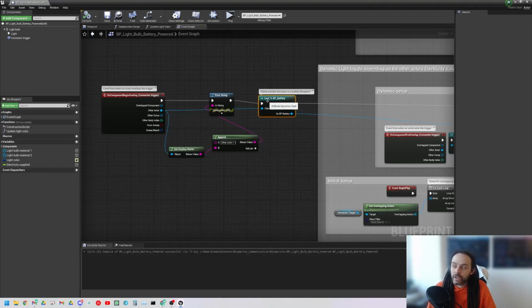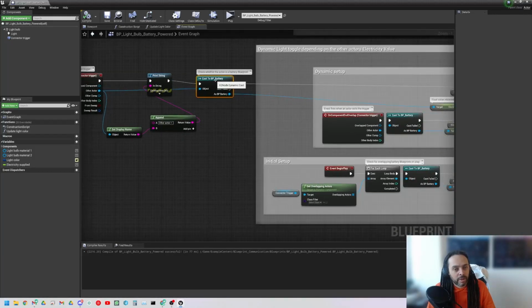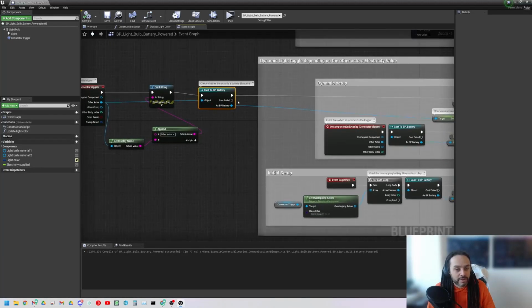The cast, you can kind of think of this like a branch, some kind of gate. What it's going to do is check: is this object that's coming through one of these types of blueprints? So is it a BP battery? If it is, then this top execution node will fire. Success. And if not, it will fail.